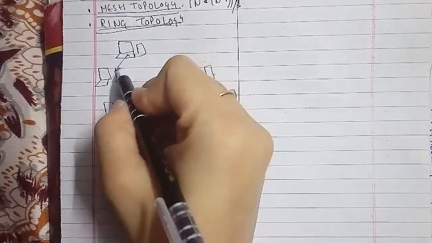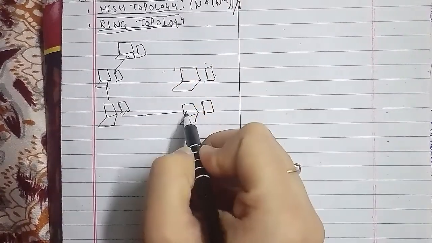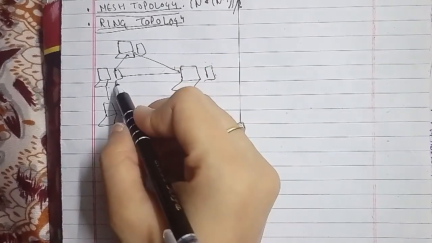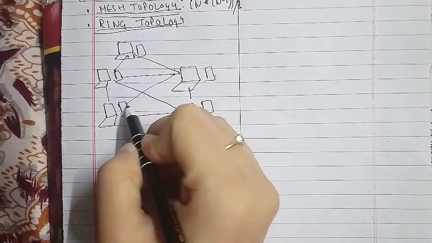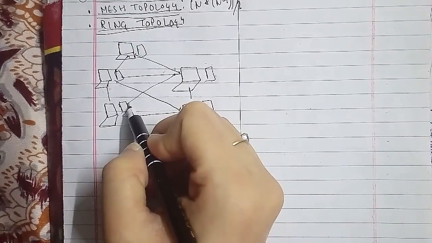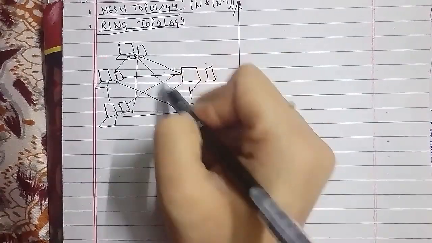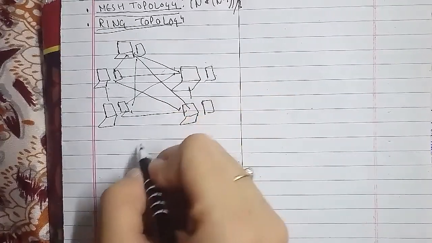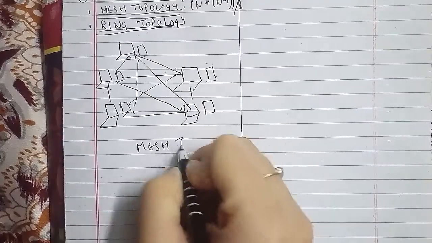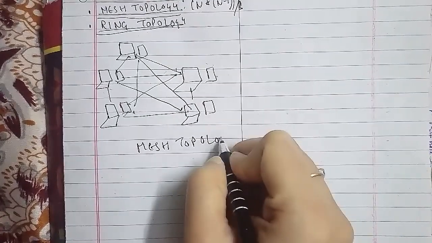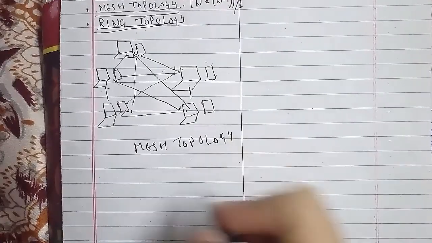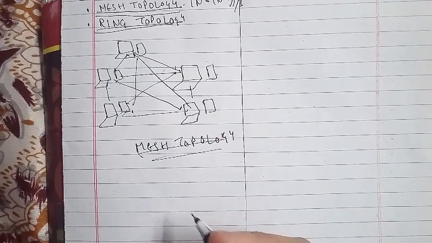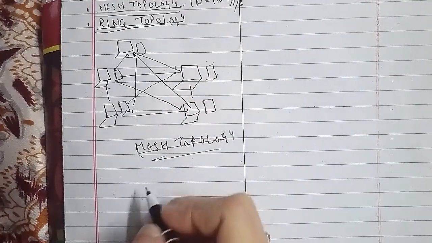Now we'll discuss the ring topology that we had discussed here. So in the ring topology, this is a server connected to a node. This node is connected to another node, this node connected to another node, this node connected to another node, and then this another node is connected to another server as well. So this is known as a ring topology. This is what it stands for, ring topology.